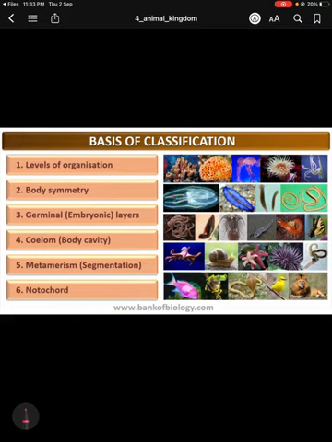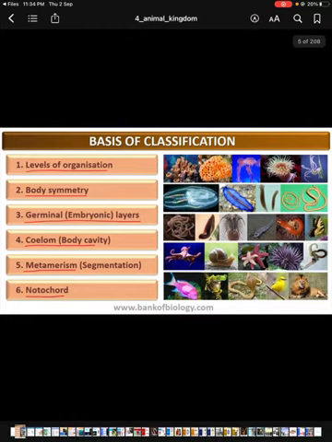For classifying all the animals, some certain criteria are needed, and these criteria are level of organization, body symmetry, germinal or embryonic layer, coelom, metamerism, and notochord. So all the animals are classified on the basis of these 6 criteria.